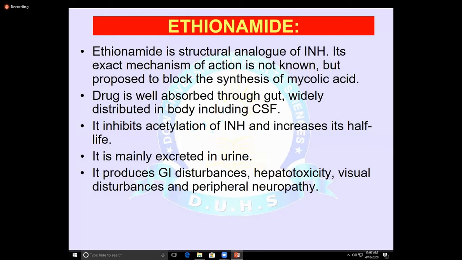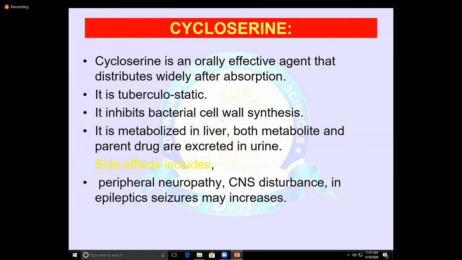And another drug is cycloserine. It is an orally effective agent, and it is distributed widely after absorption. Again, it is tuberculostatic, or you can say bacteriostatic. It inhibits the bacterial cell wall synthesis. After oral administration, it is metabolized in the liver, and both metabolites and the parent drug are excreted in urine.